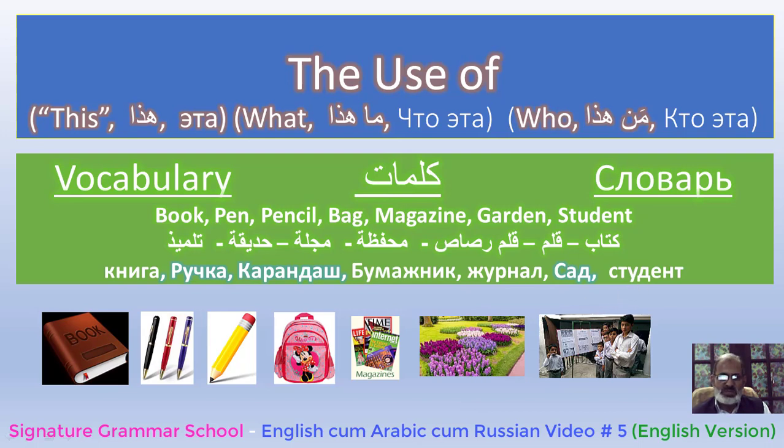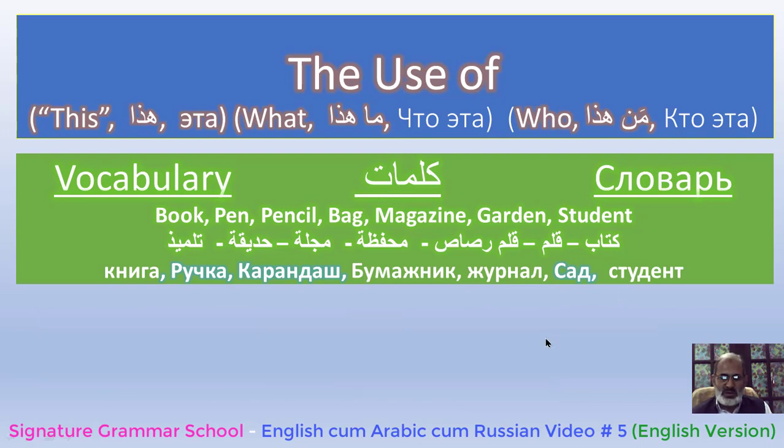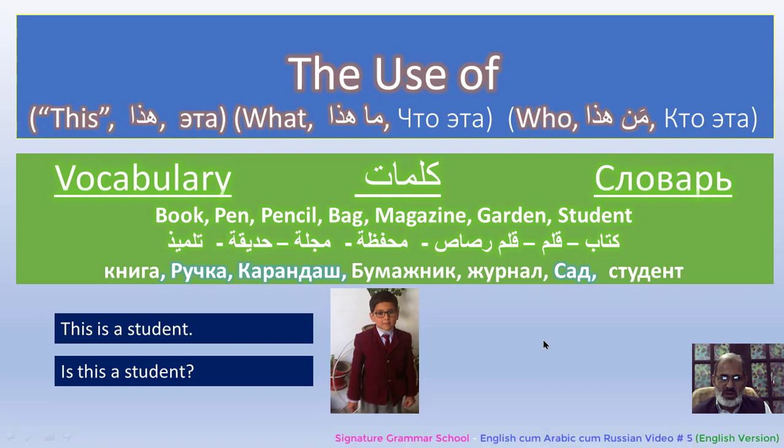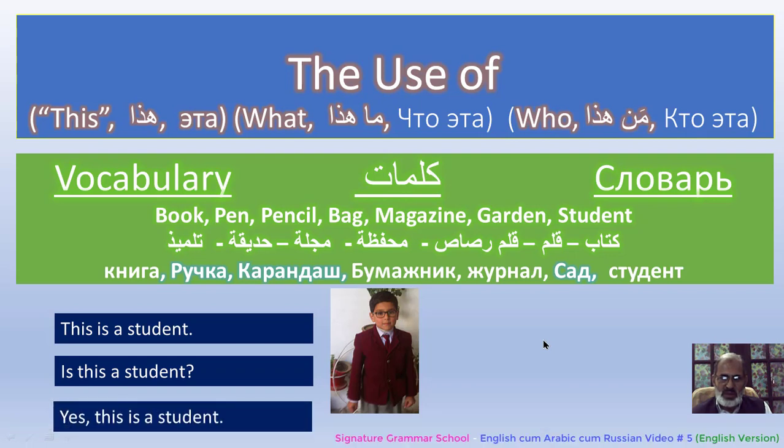Let's have some simple sentences in Russian as well as in English and in Arabic. In English we have: this is a student. Is this a student? Yes, this is a student. It may be: he is a student. Is he a student? Yes, he is a student.